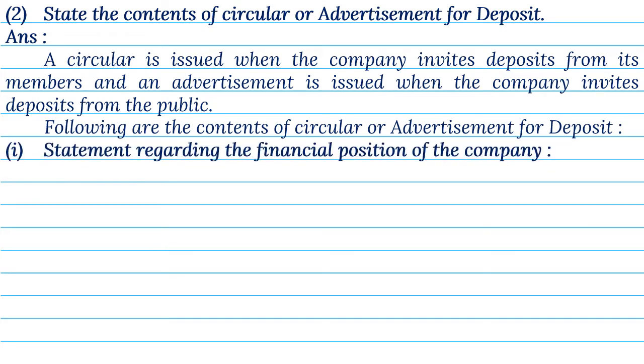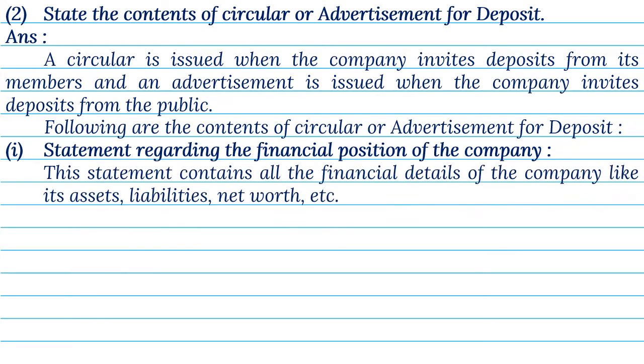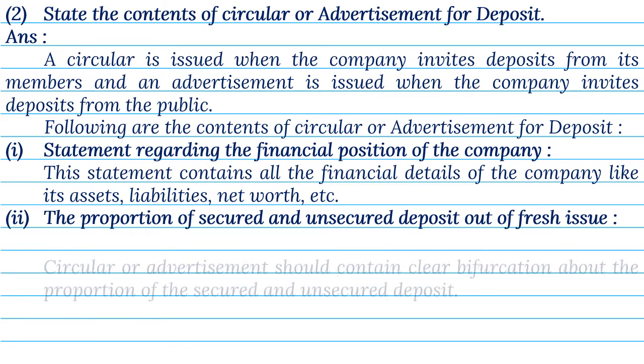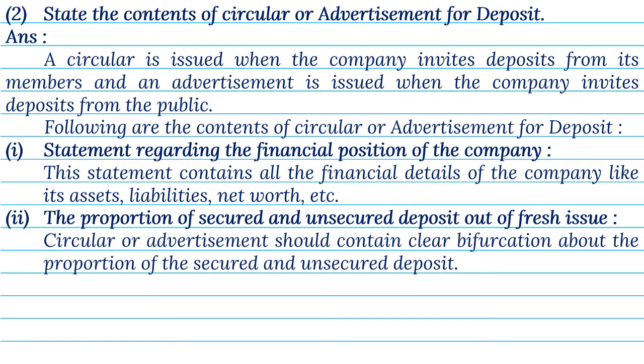1. Statement regarding the financial position of the company. This statement contains all the financial details of the company, like its assets, liabilities, net worth, etc. 2. The proportion of secured and unsecured deposit out of fresh issue. Circular or advertisement should contain clear bifurcation about the proportion of the secured and unsecured deposit.